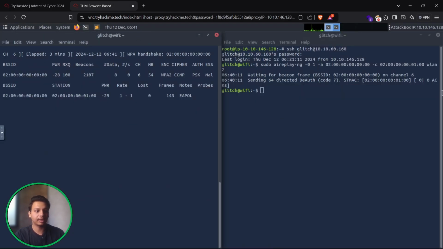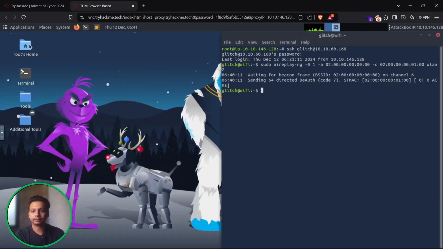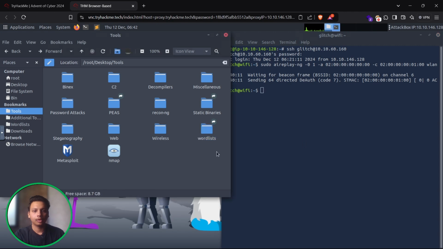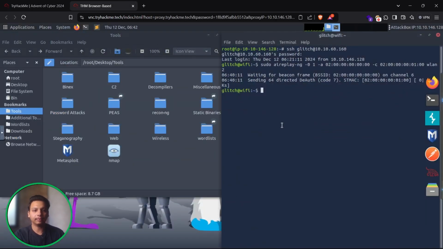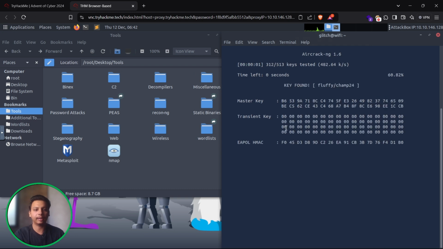So let me just go to that particular profile. Let me just minimize it. Okay, so they have already given in the glitch that we have connected to the SSID, so we do not have to worry about that. We just directly have to give this particular address. Let me just paste it over here and do it. So we can see the particular name, that is fluffy, and champ24 is the key which we had got, that is the PSK.